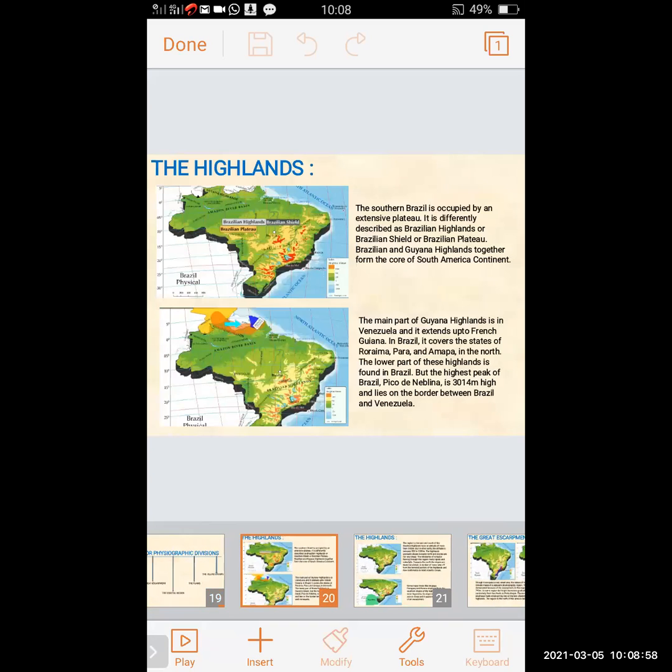The highlands, we will revise. Southern Brazil is occupied by an extensive plateau. It is differently described as the Brazilian highland or Brazilian shield or Brazilian plateau. Brazilian and Guyana highlands together form the core of the South American continent. In the first map we can see the Brazilian highland, Brazilian plateau, Brazilian shield.